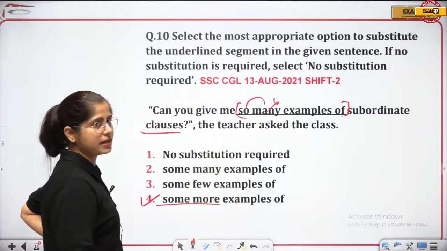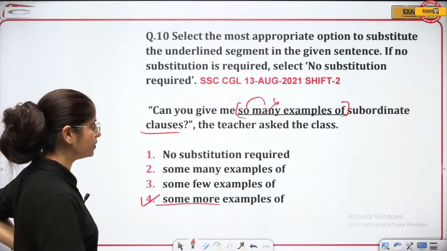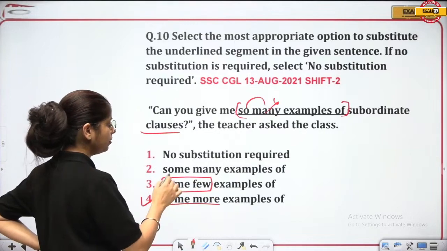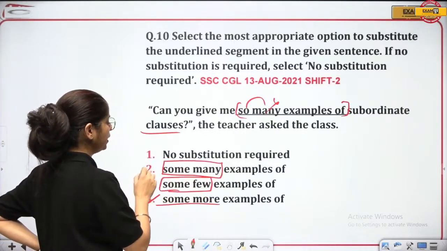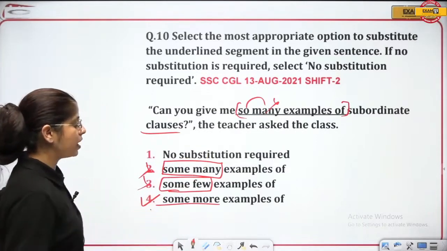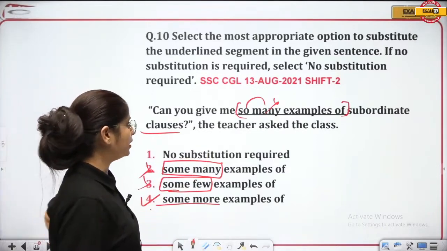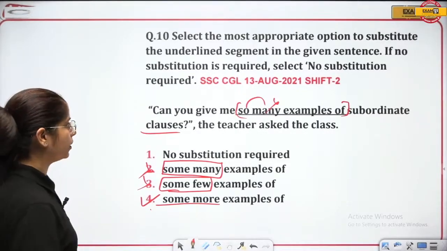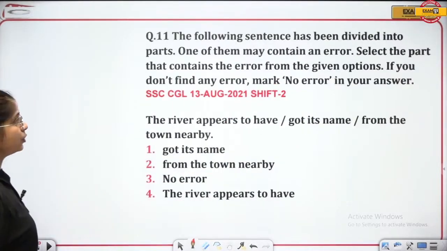Can you give me some examples or some more examples? You will say that, right? Some few, positive and negative word together cannot come. Some, many, you're saying some also, many also, doesn't make any sense. So here the replacement is needed, and that is some more examples of subordinate clause. Understood? Clear? Clear, guys? Okay, very good. Next question, and here we go.